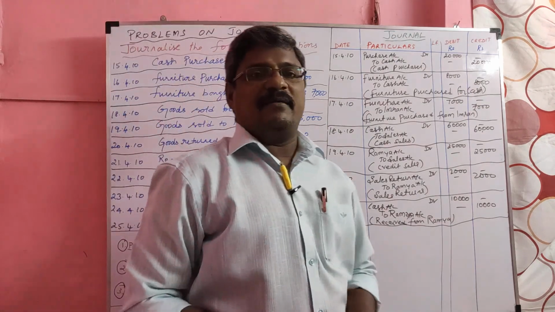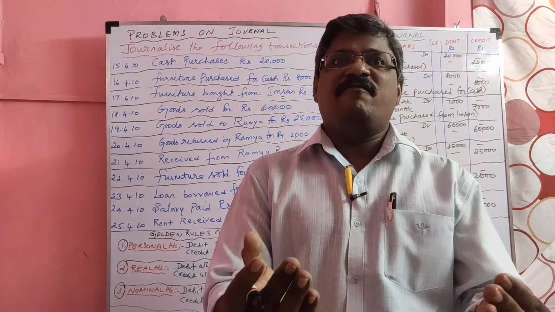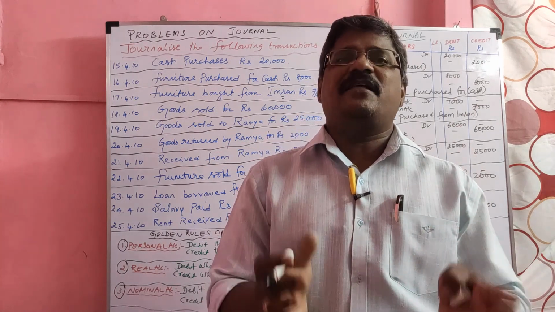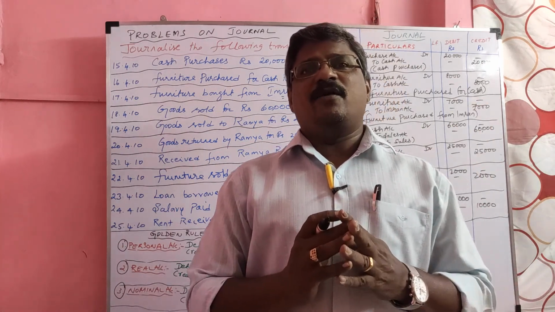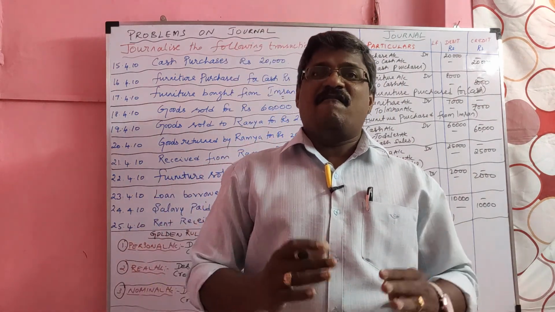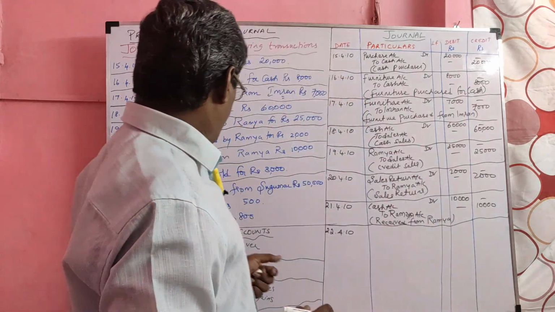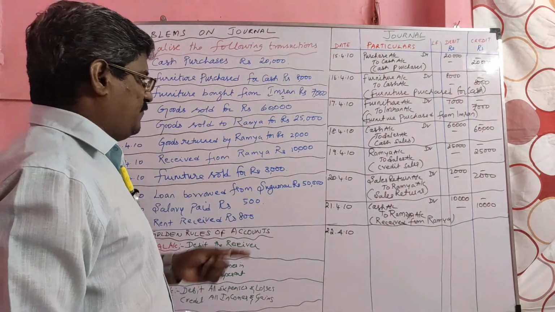I told you many times, when we buy goods, we should treat it as purchase. When we buy any asset, we should specify the particular asset name. Likewise, when we sell goods, we should say sales. When we sell an asset, we should specify the name of the asset. Here, furniture sold for rupees 3,000.